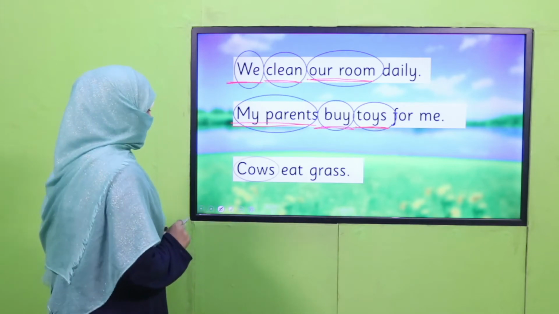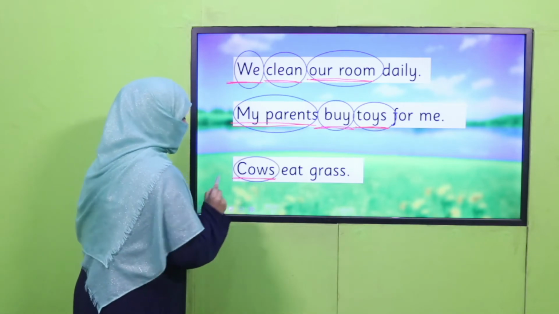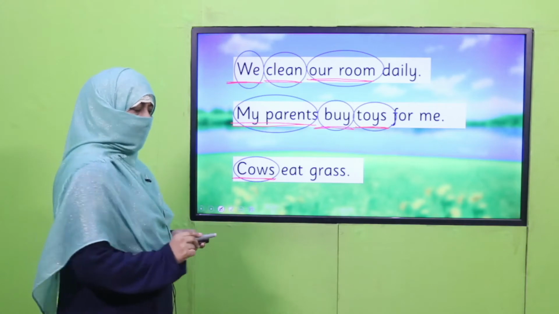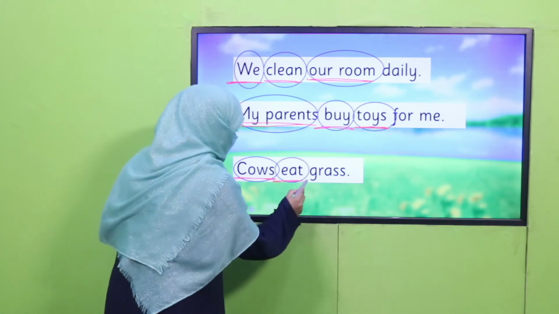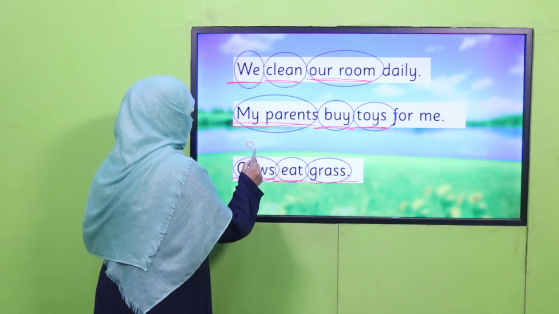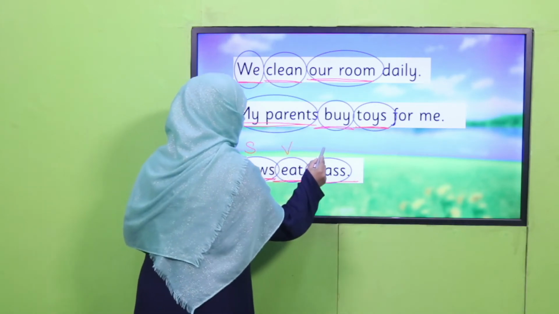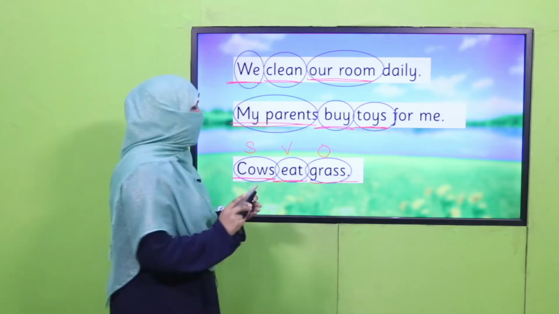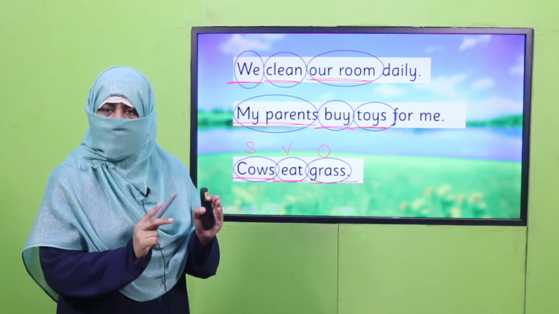Cows eat grass. Cows. They are doing the action. So they are subject. Eat is the action and grass is the object. So it's subject, it's verb, and it's object. Do you understand what subject and verb and object is?